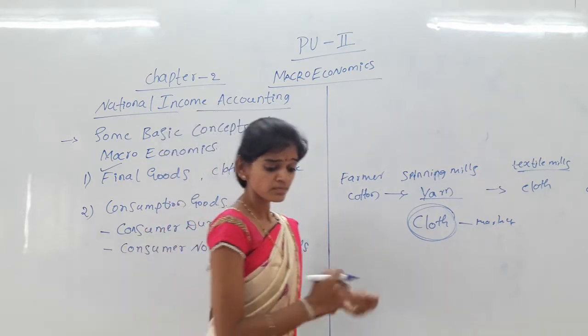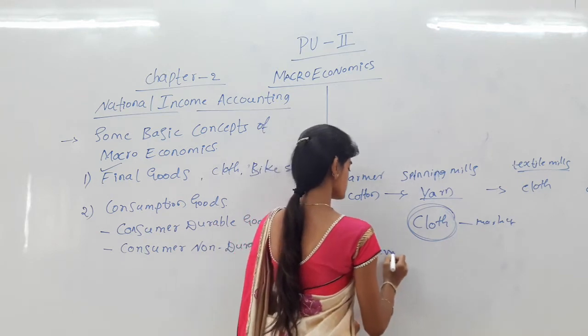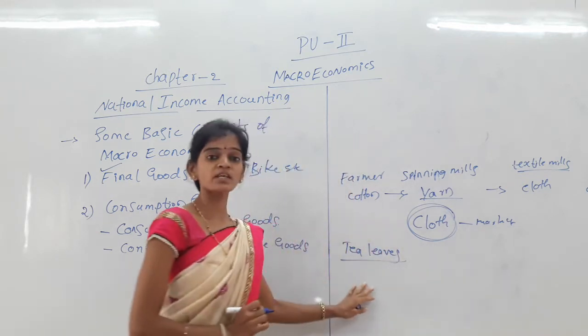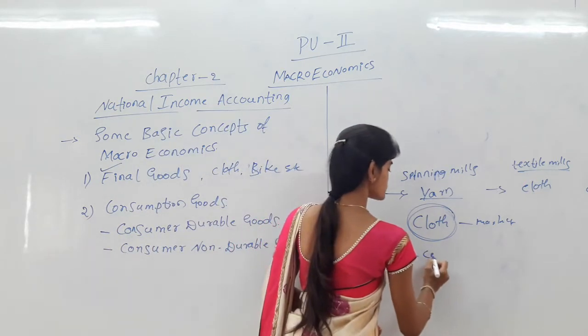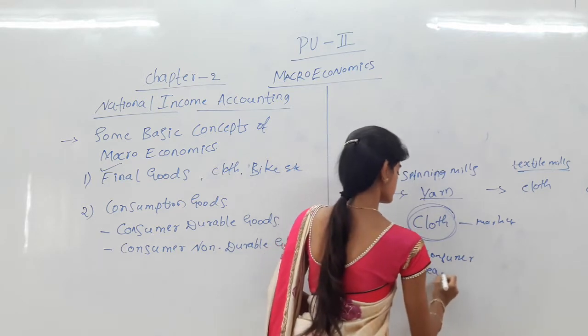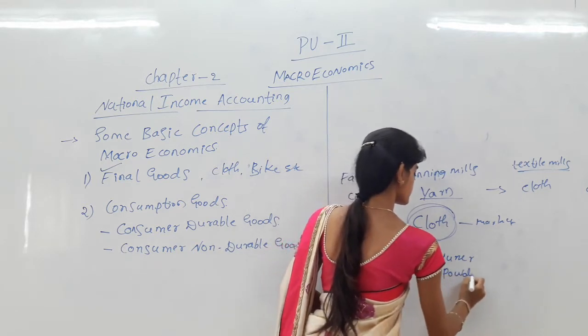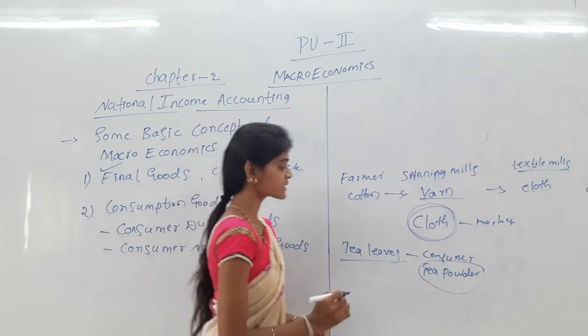Like that, tea leaves. Tea leaves are not directly consumed. Consumers purchase them for making tea powder, and here tea powder is the final good.